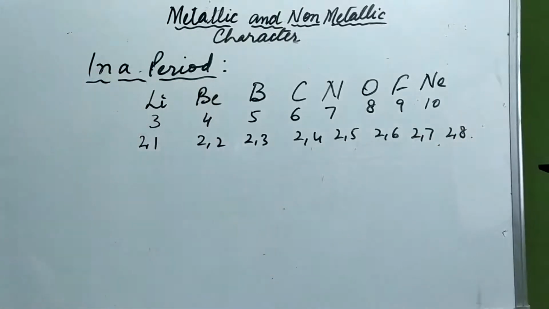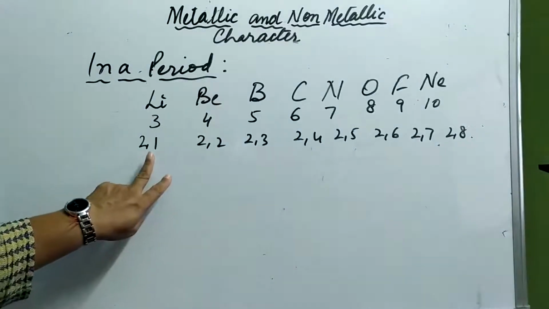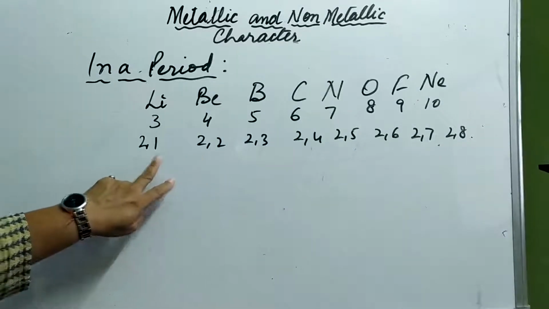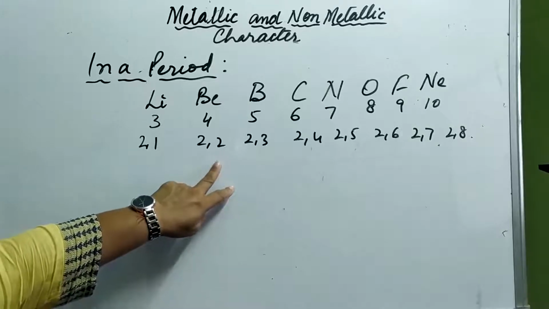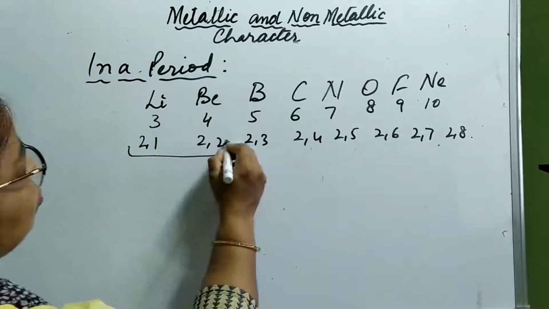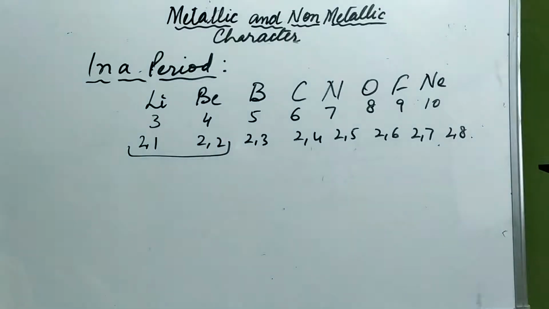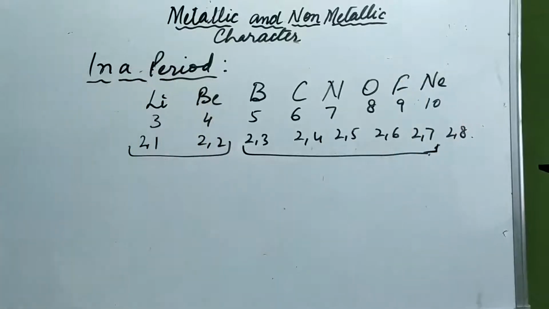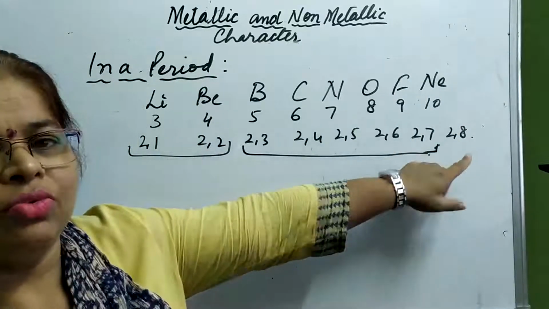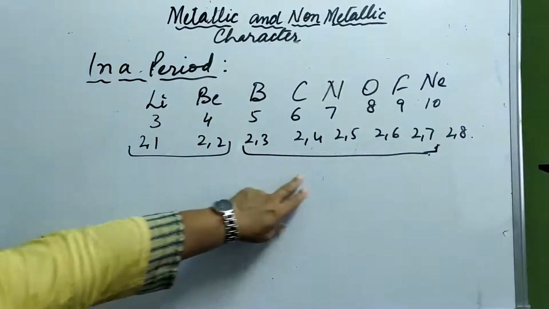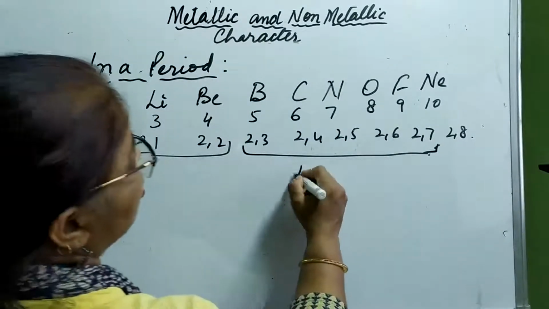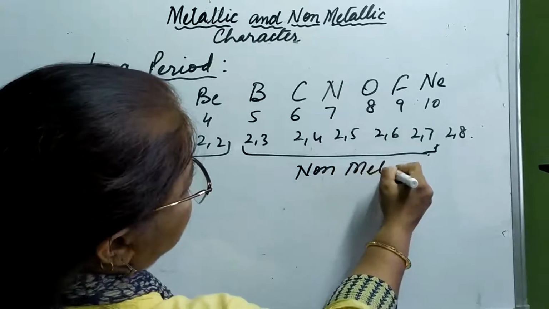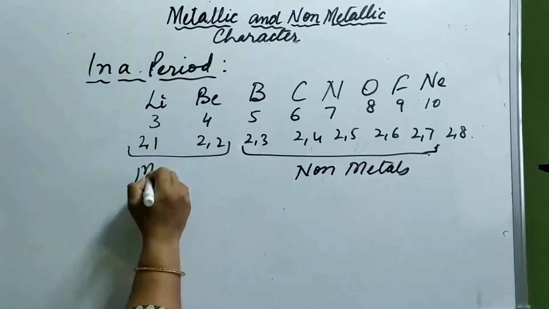The metals lithium and beryllium have 1 and 2 electrons in their outermost shell. So they have the tendency to lose electrons and attain a positive charge. From boron till fluorine, they are all non-metals, because neon is an inert gas, so we are not going to take it.